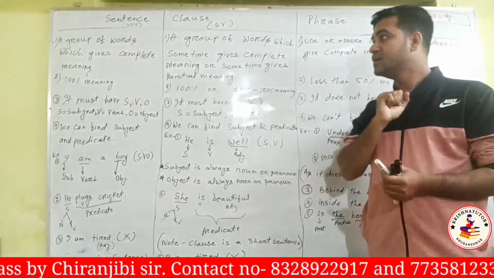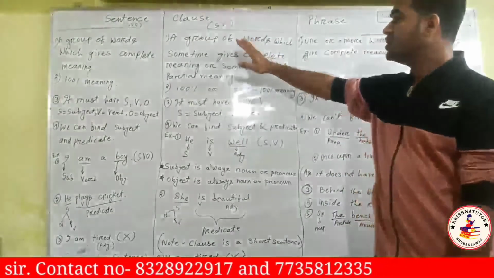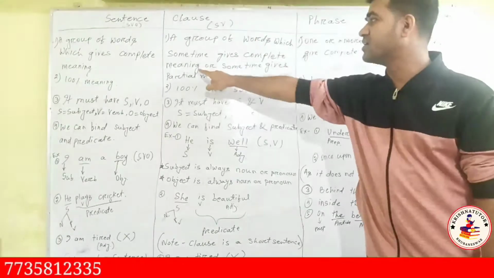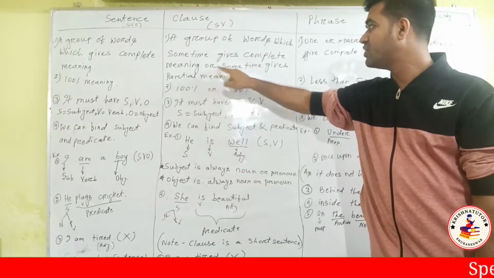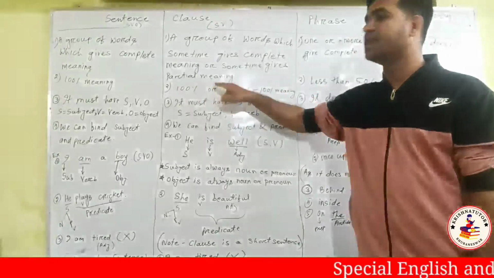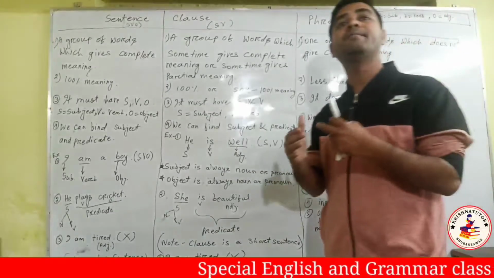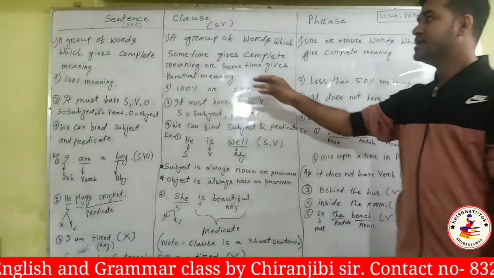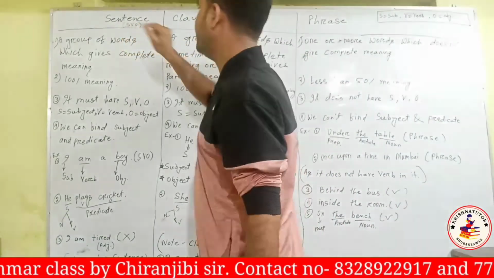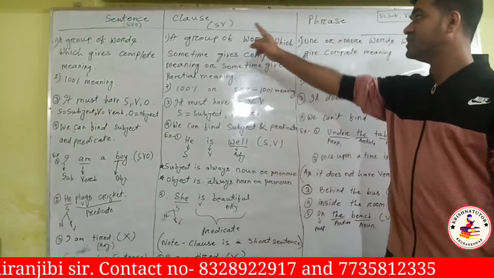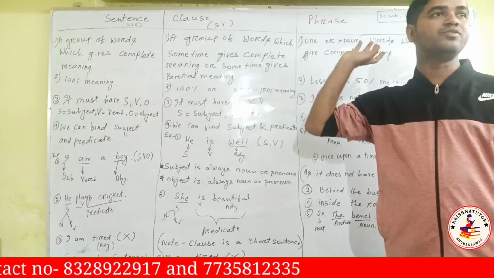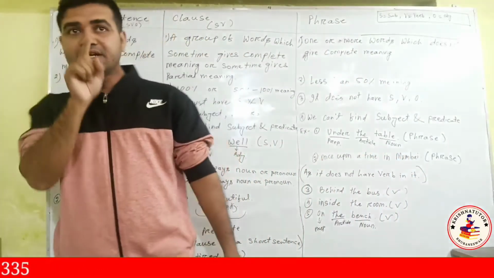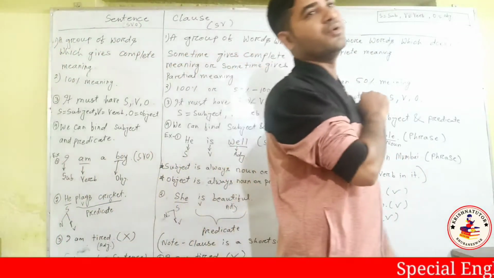Clear? If I say clause, a clause is also a group of words. Sometimes it gives 100% meaning, complete meaning, or sometimes it gives partial meaning. Partial means half meaning. What is the difference between these two? A sentence has subject, verb, object. A clause only has subject and object. Okay? And what is subject? Subject is either a noun or a pronoun.